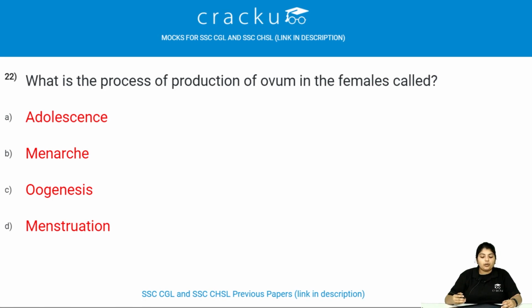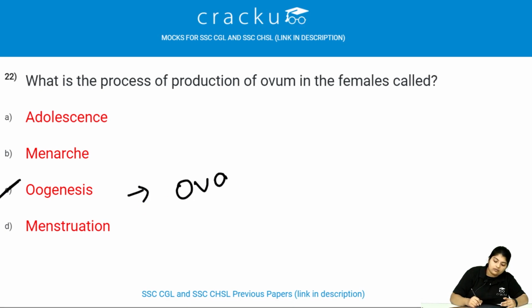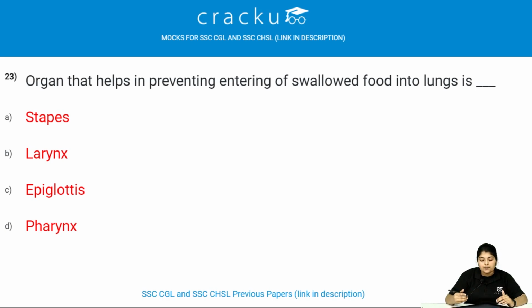What is the process of production of ovum in the female called? The process of production of ovum in the female is called oogenesis. This happens in ovaries. The organ that helps in preventing entering of swallowed food into lungs is the epiglottis. It prevents entering of swallowed food into lungs.